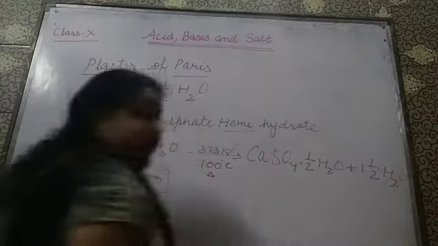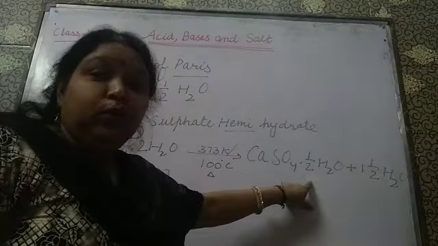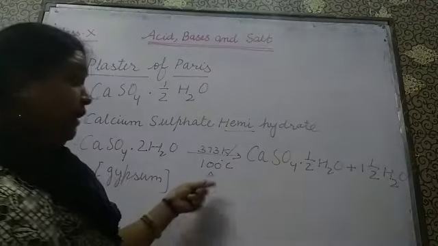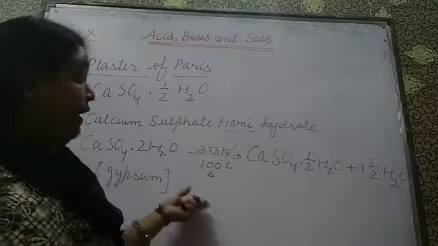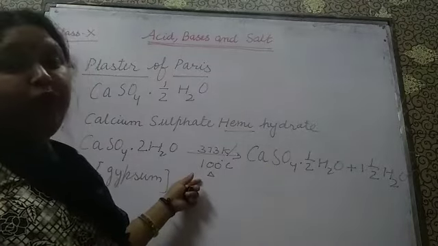We have to separate out these 2 water molecules into half water molecule and 1.5 water molecules. So when we are heating it, it is very important that we heat it only up to 100 degrees.